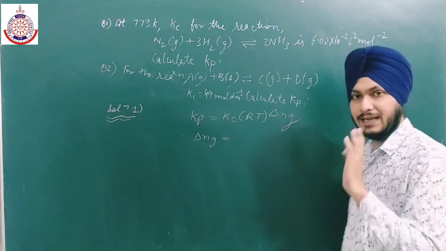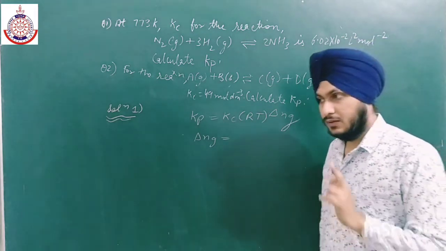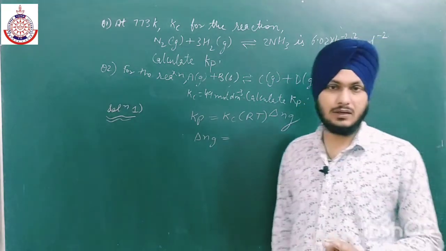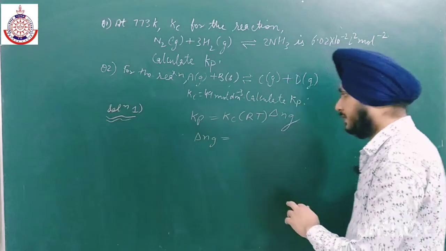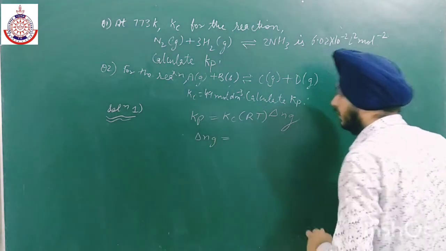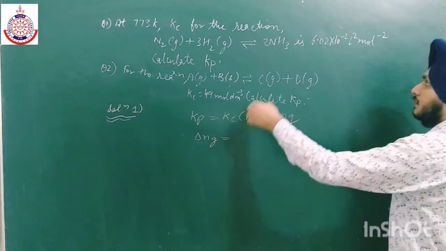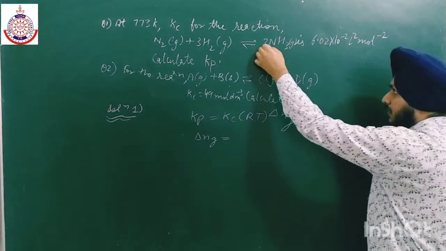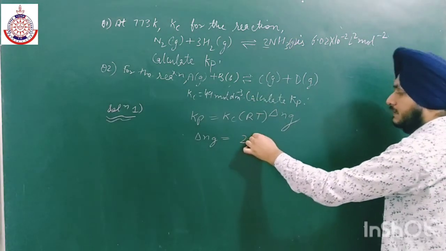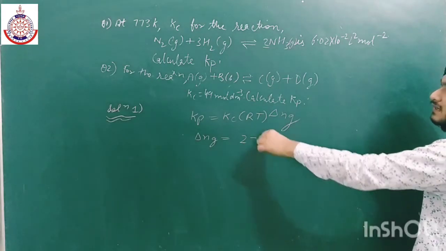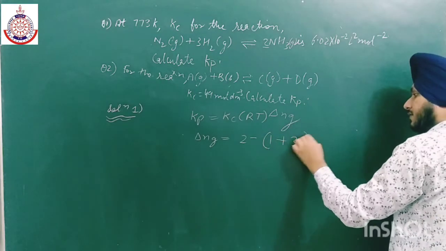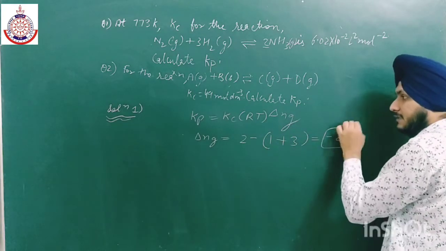We have to take the gaseous moles only. You have to take the gaseous moles, and no solid or liquid will be added into the calculation. So delta Ng is equal to the number of moles of gaseous products, which is 2, minus the number of moles of gaseous reactants, 1 plus 3, and we will get minus 2. Delta Ng is minus 2.